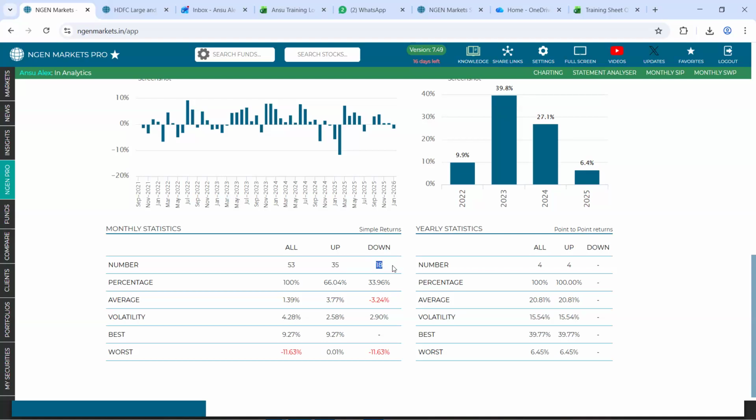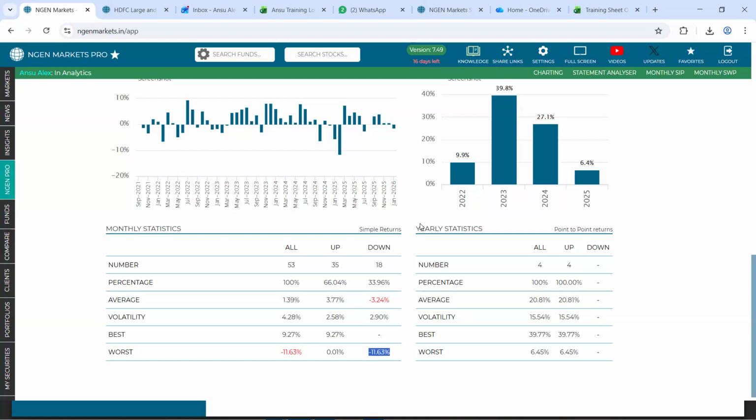And when we convert this into percentage, out of a total of 100%, 66% of the times the fund generated a positive return, while 33% of times it generated a negative return, or it was not doing well, is what you could say. In those respective months, it can tell you what was the best return that was generated by the fund, and correspondingly, what was the worst return generated by the fund when the fund was not performing well.